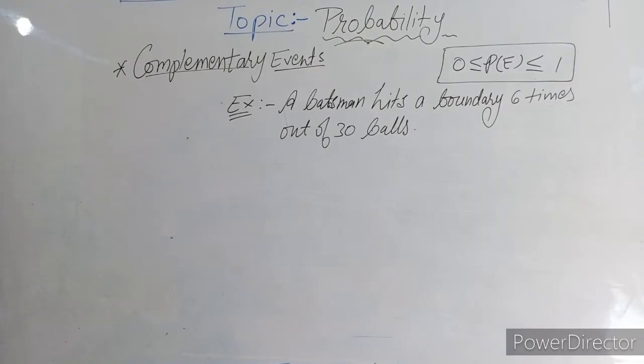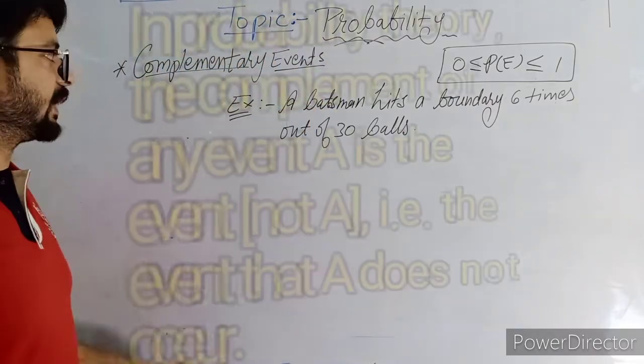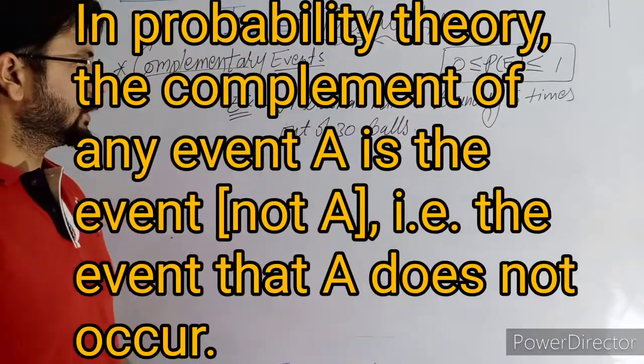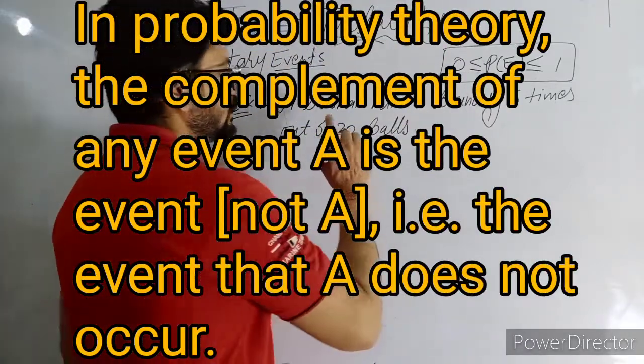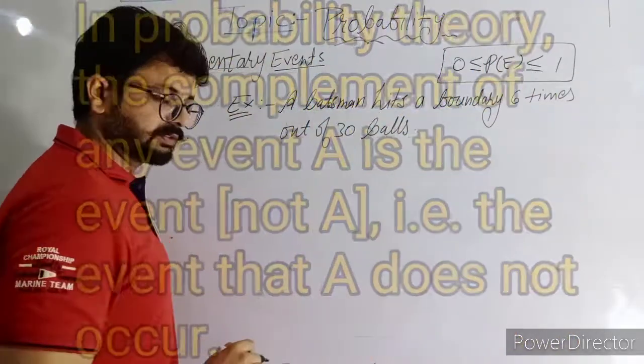Now the next part: complementary event. This complementary event I will explain to you by this short example. Now you see here, a batsman hits a boundary 6 times out of 30 balls.